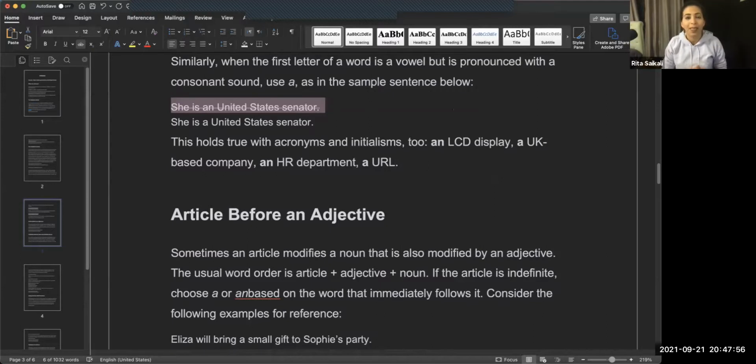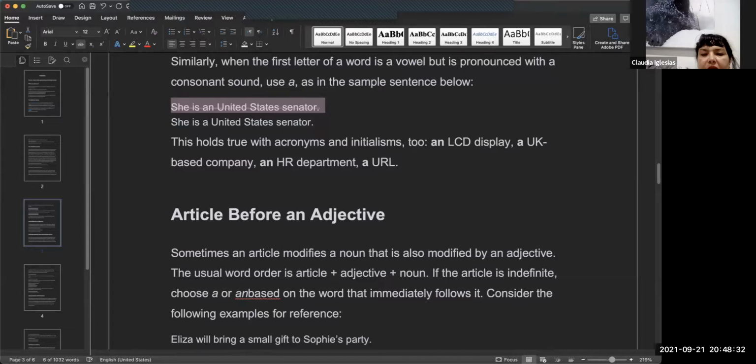Okay, so this holds true for acronyms as well. For example, when I say I have a master's in business administration, if I want to say the acronym, I say I have an MBA, because M sounds like it's a vowel sound, "em-bee-ay." So we say an MBA. We have an LCD display, a UK-based company, an HR department, a URL. Do you guys see the difference? Hopefully you do.